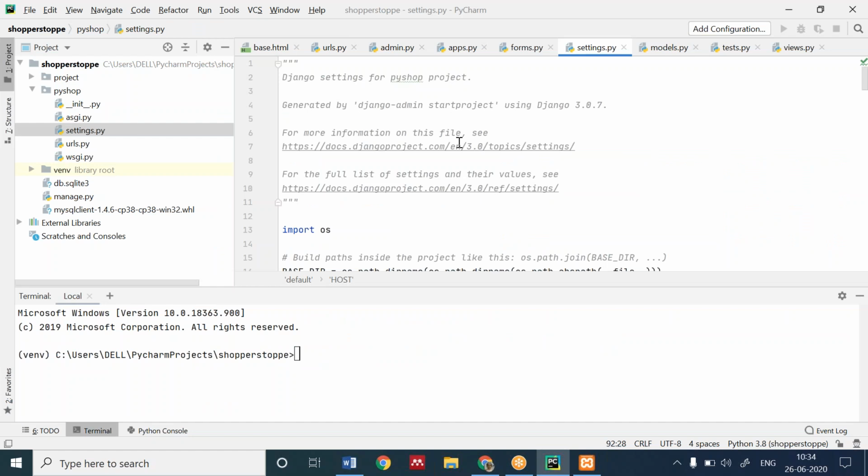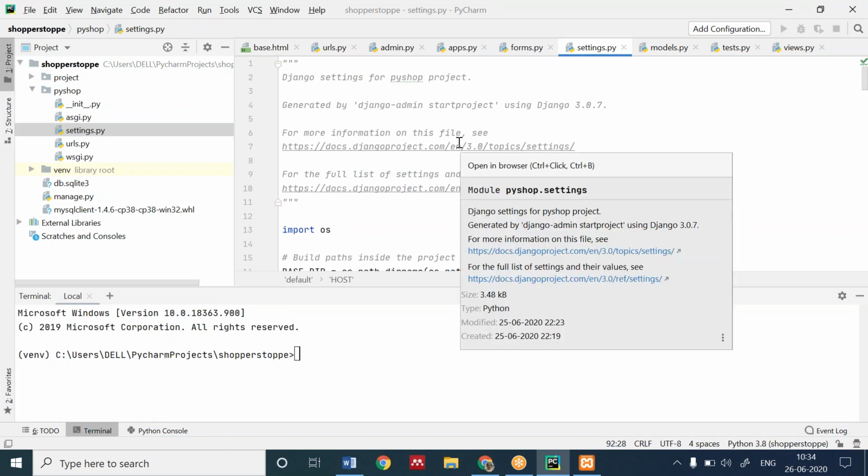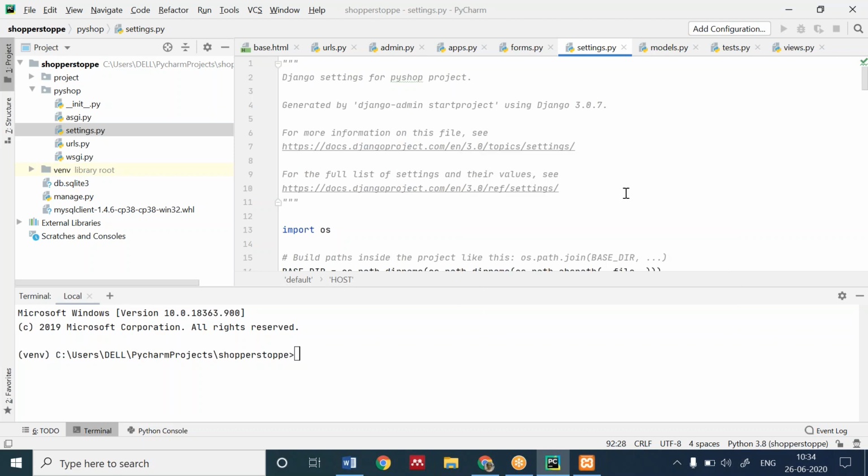So, what is the first change we perform in the settings when we create a new project? Anybody who can tell me what first setting we change in settings.py when we create a new project? Please, I want to hear you in the chat box. No, I'm not talking about the database. I'm just saying that if I created a new Django project, what change should I perform in settings.py?